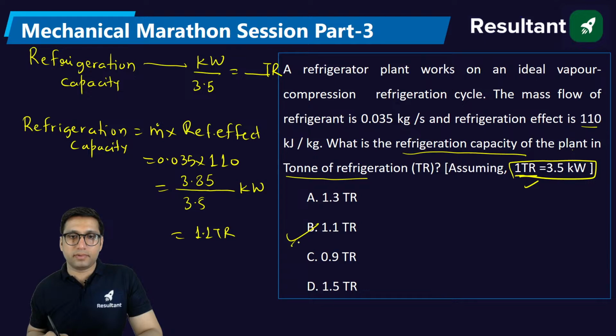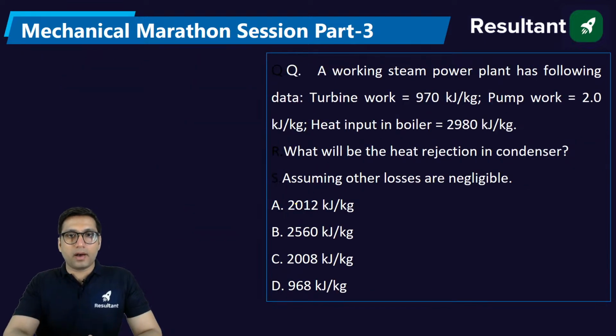All right. Next question. A working steam power plant has following data. Turbine work is given 970. Pump work is given, which is equal to